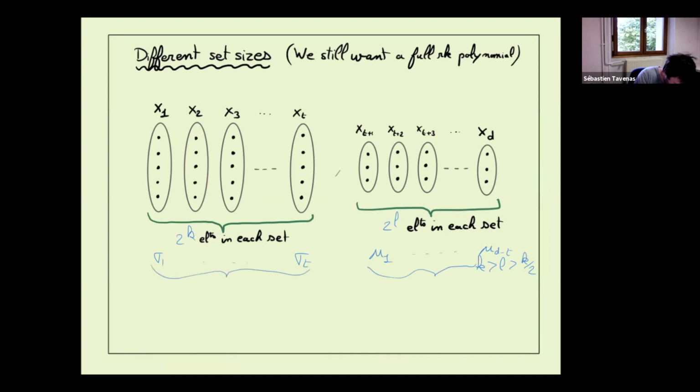In the first set, we can index each variable by a sigma_1, which is a word in {0,1}^k. And here we can index each variable by something of the form {0,1}^l. And in fact, what will be our polynomial? We can easily come back to IMM after.